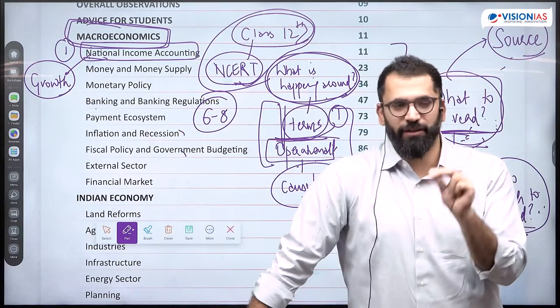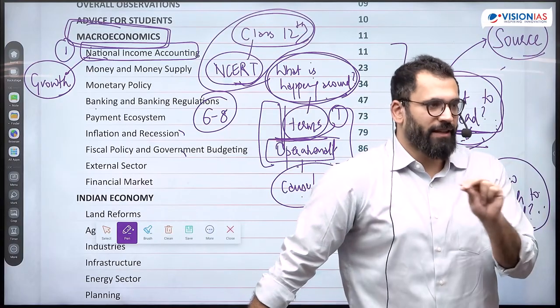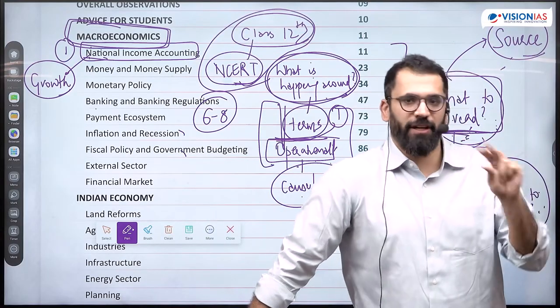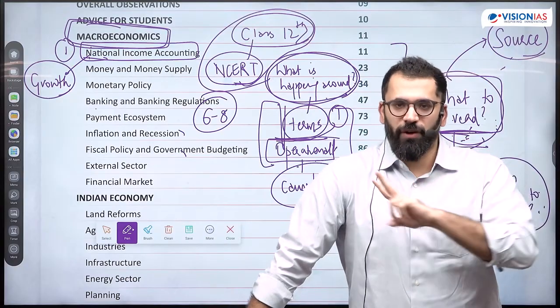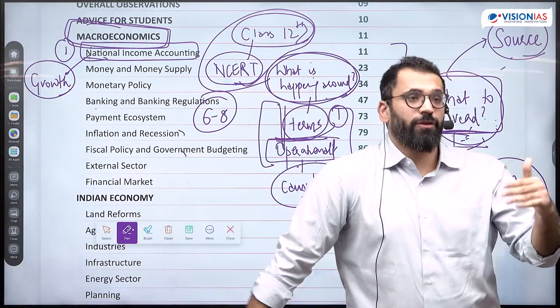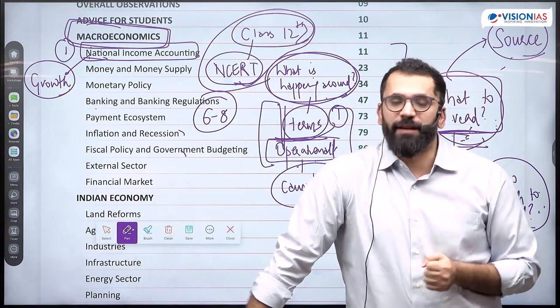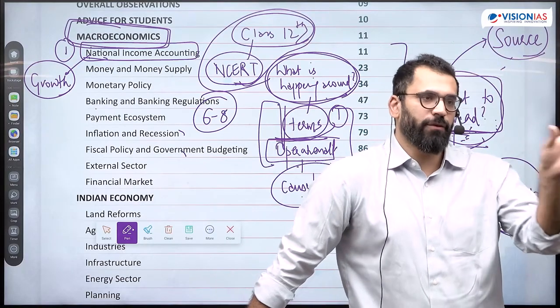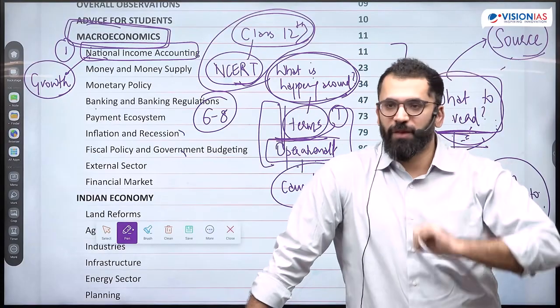The less you read, and you think that compilations are going to help, that is not going to happen. This is why reading two newspapers becomes very important for solving questions here. You don't have to learn anything, you just need to know if there is a new term that has come in the exam. For example, there's a term beta used in finance. What do you understand by beta?